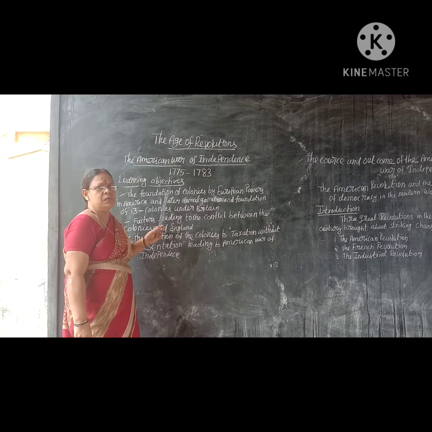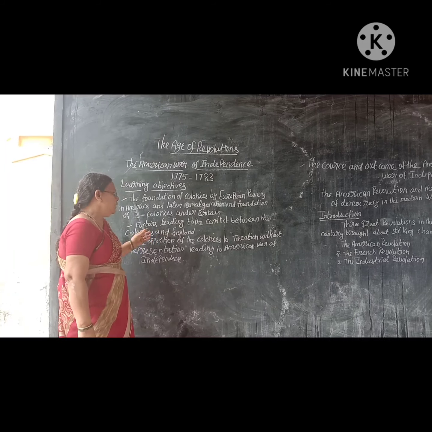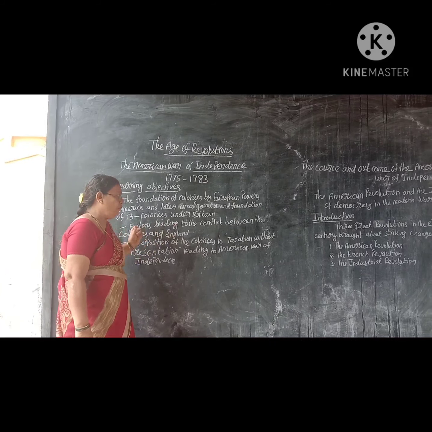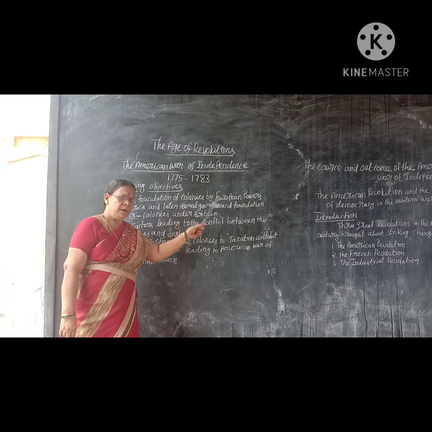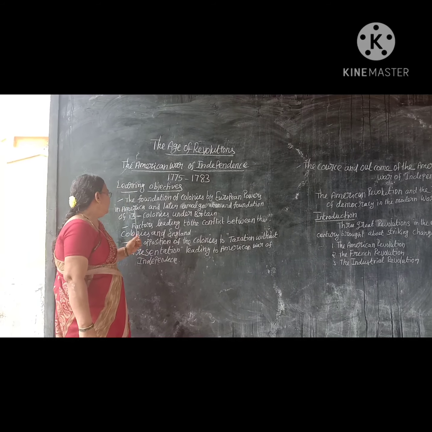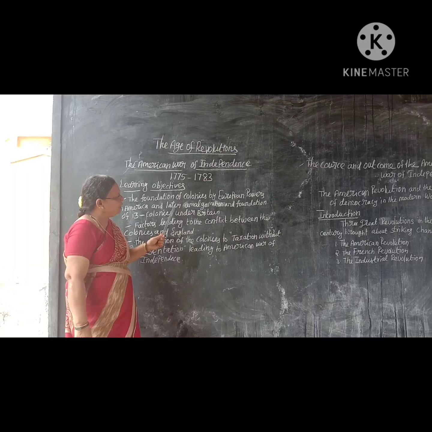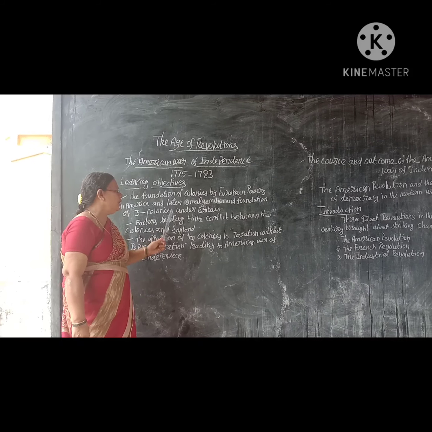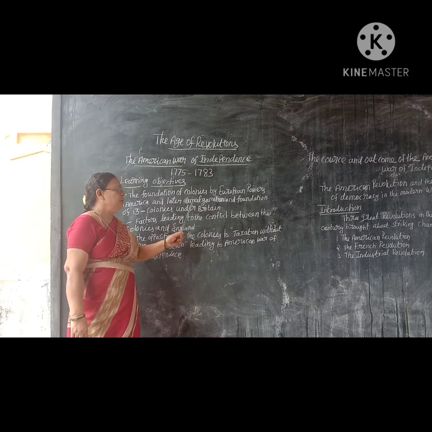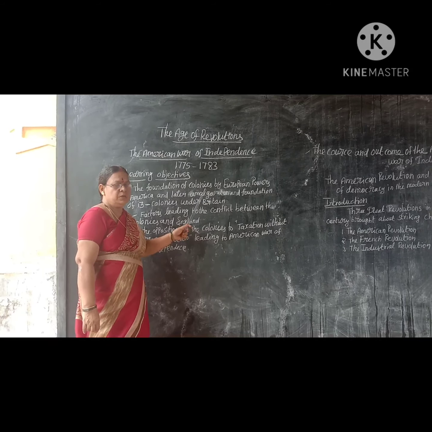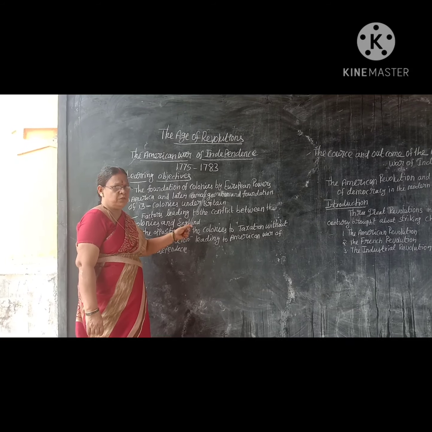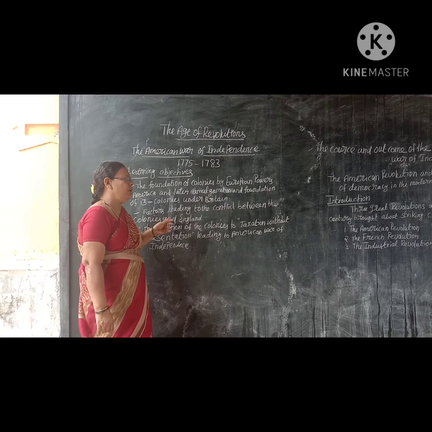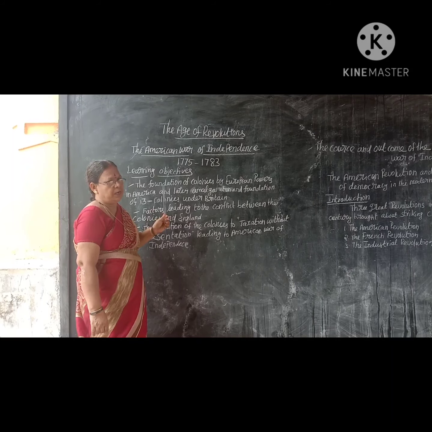What we are going to learn from this lesson: the foundation of colonies by European powers in America, and later amalgamation and foundation of 13 colonies under Britain. Amalgamation means to join, the act of joining or mixing. So how they founded the colonies and brought them under their control.